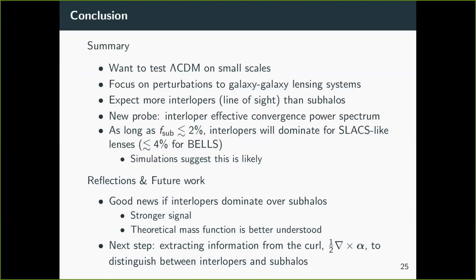So for our next step for future work, we're interested in how we can extract information from the curl of the deflection angles. So even though we didn't talk about that much here, basically in the case of single plane lensing, you only get a divergence component, but not a curl. But as soon as you start adding interlopers, then you do get a small curl component. So we're looking into how we can use that to distinguish between interlopers and subhalos.